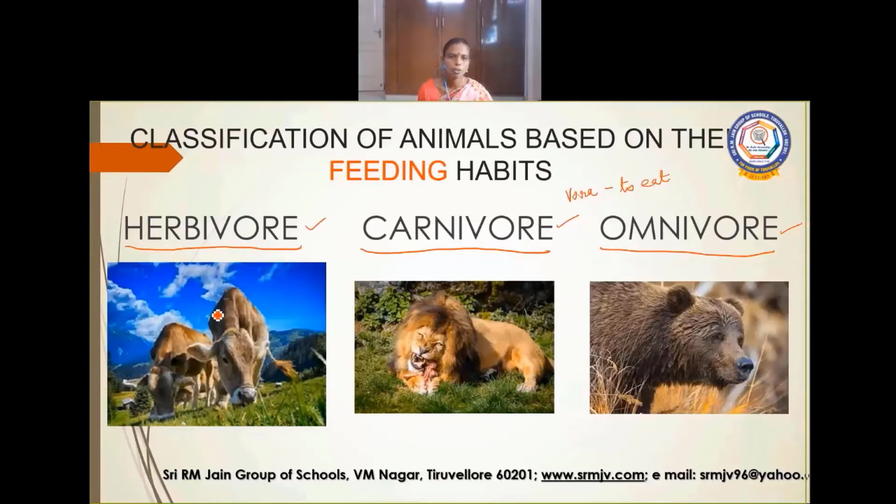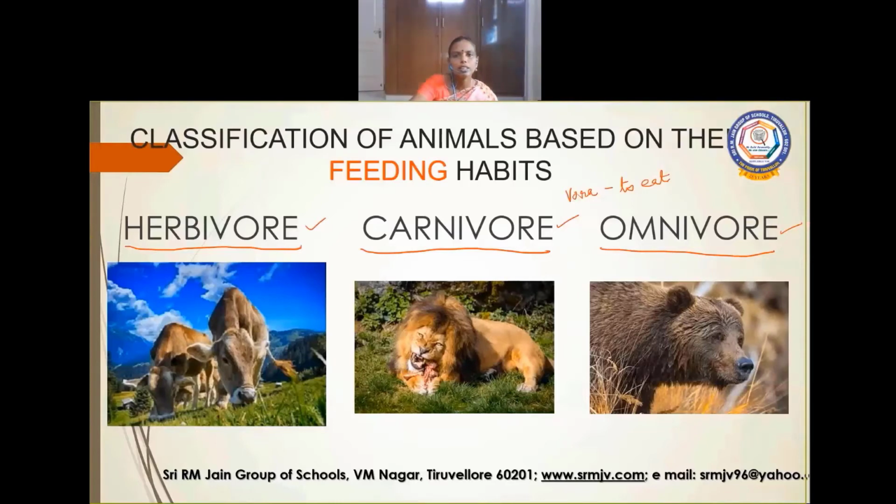Example, cow, goat, etc. Carnivores are flesh eating animals. They eat flesh of the other animals. Omnivores, they eat all. Omni means all. So they eat flesh and plant parts. So herbivore means the plant eating animals. The animals which eat only plants are called herbivores. The animals which only eat flesh of other animals are called carnivores. The animals which eat both flesh and plants are called omnivores.